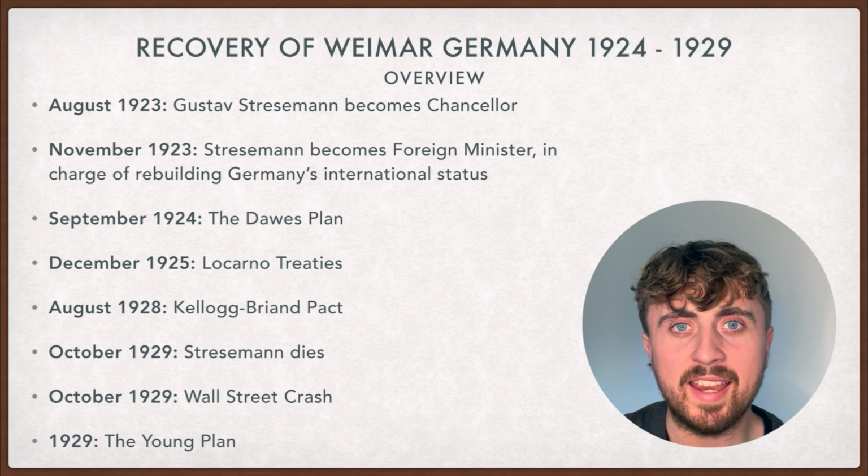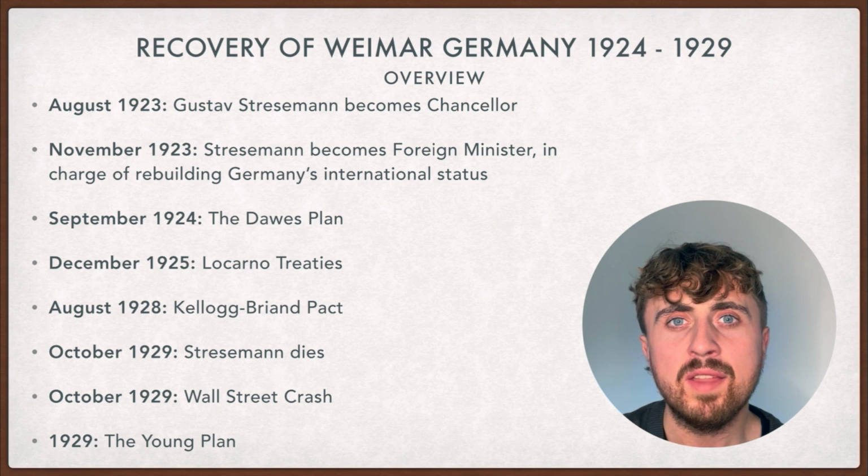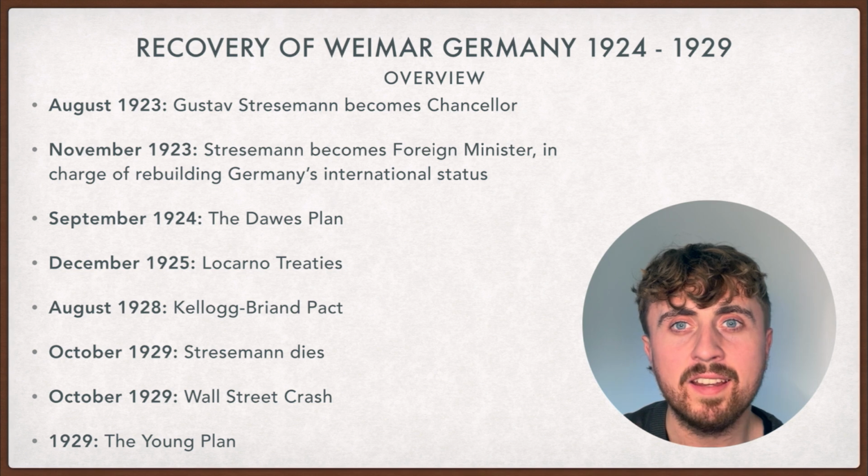Over the coming years, there's a series of political, economic and social changes in Weimar Germany that help contribute to its golden years. This is due to factors like the Dawes Plan, the Locarno Treaties, the Kellogg-Briand Pact and the Young Plan. After Stresemann dies in 1929 and the Wall Street crash happens, the golden years of Weimar Germany come to an end.